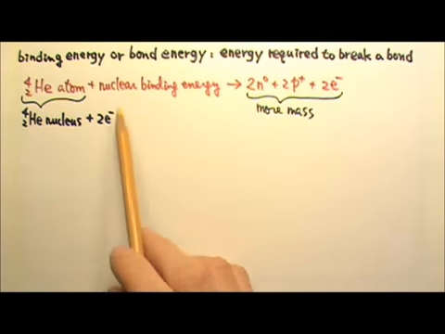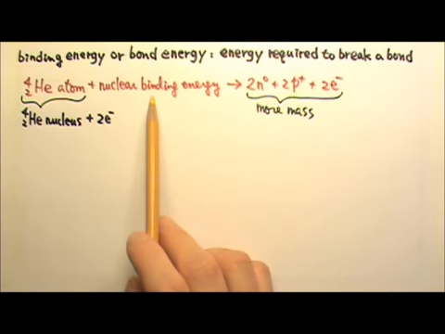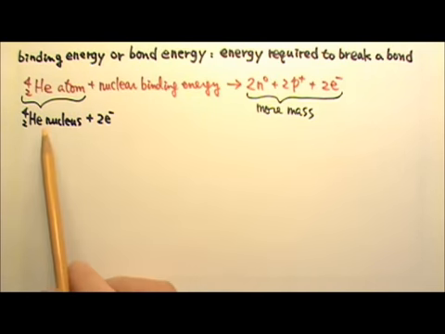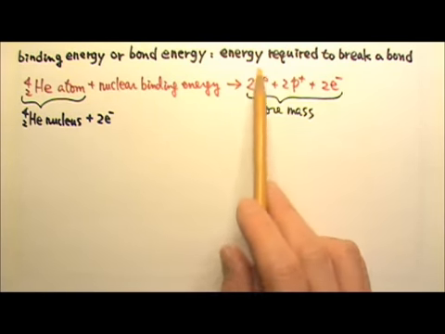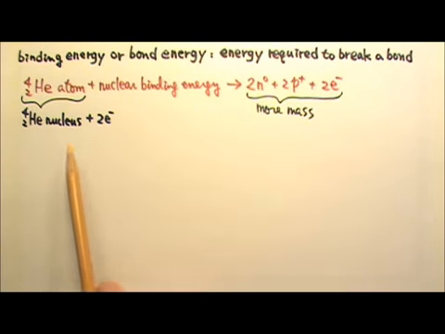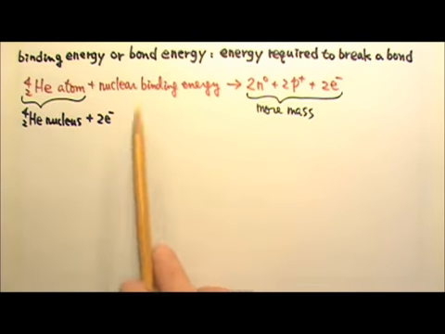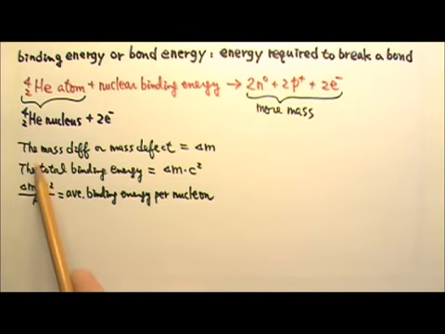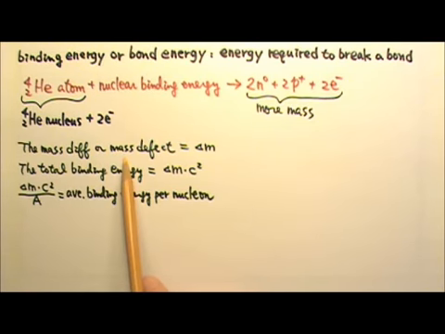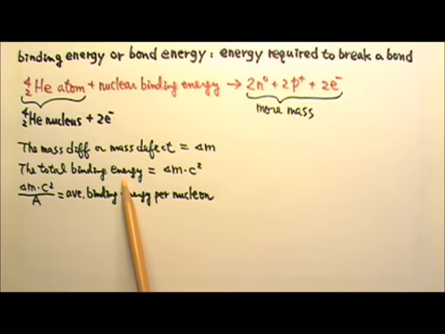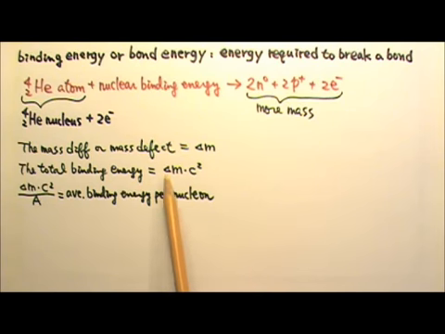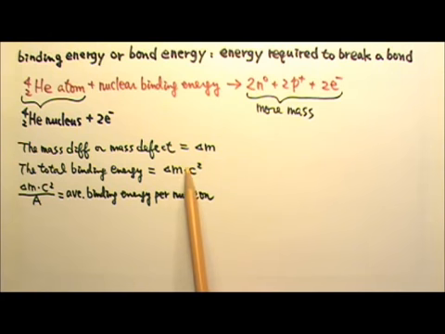Because we always have to add binding energy in order to break a nucleus, that means the total mass of a nucleus is always less than the sum of the masses of its nucleons. The mass difference between the two corresponds to the nuclear binding energy. If the mass difference, called the mass defect, is delta M, the total binding energy for an atom or a nucleus is delta M times c squared, because E equals m c squared.